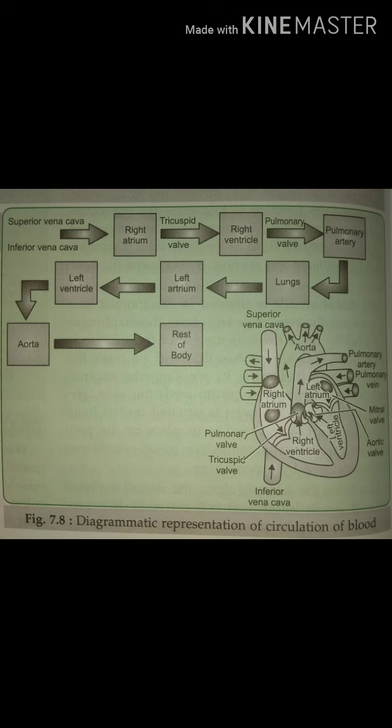That oxygenated blood then enters the left atrium, or left auricle, through the pulmonary veins. Then oxygenated blood enters the left ventricle through the bicuspid valve, also called the mitral valve. From the left ventricle, the oxygenated blood reaches the different parts of the body through the aorta. So this is how circulation of blood takes place in our body.